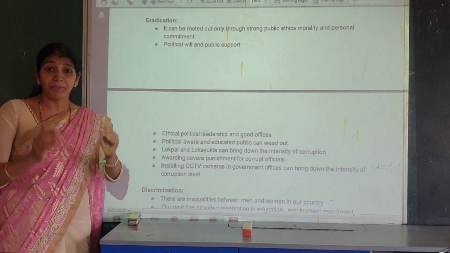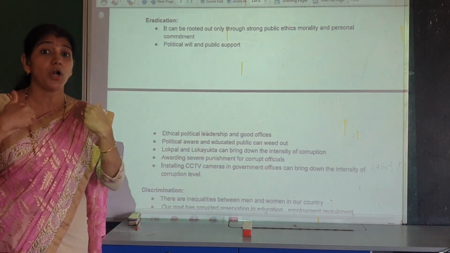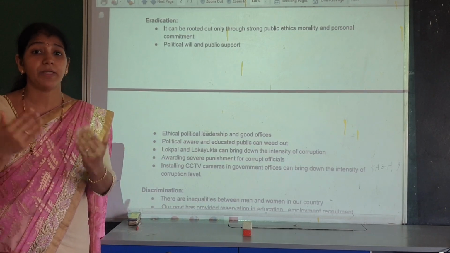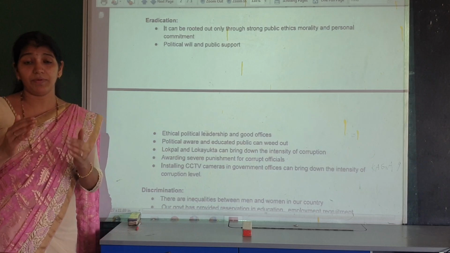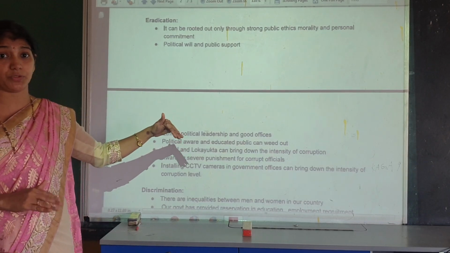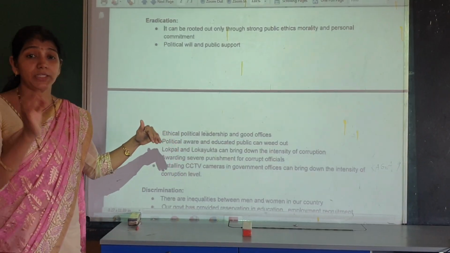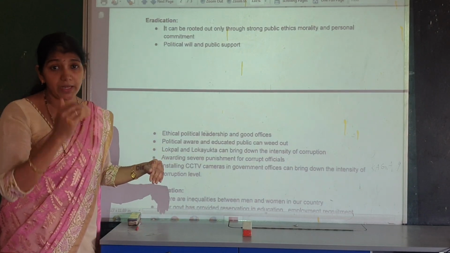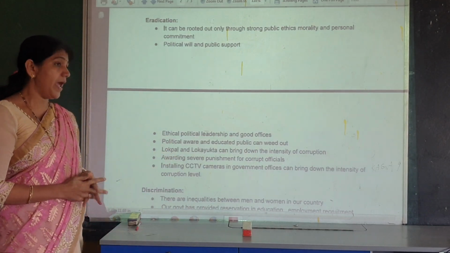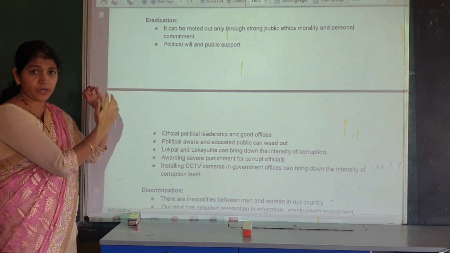And education. When people become educated, they do not participate in corruption, and sometimes they do not accept that corruption. They oppose it. So educating the public is also one of the good measures for eradicating corruption. These are some ethical and moral supports.